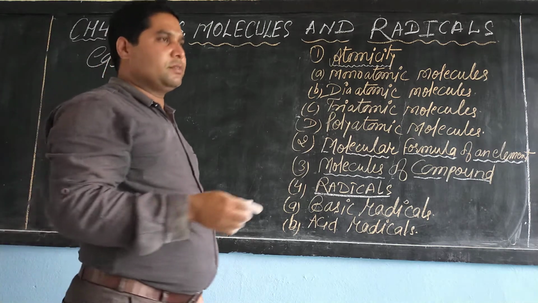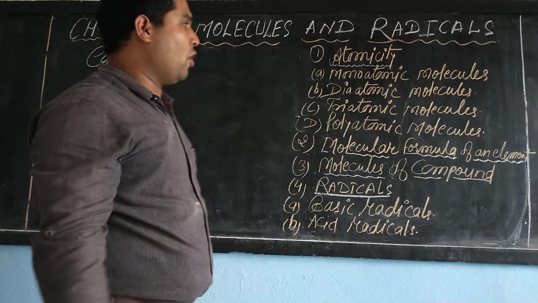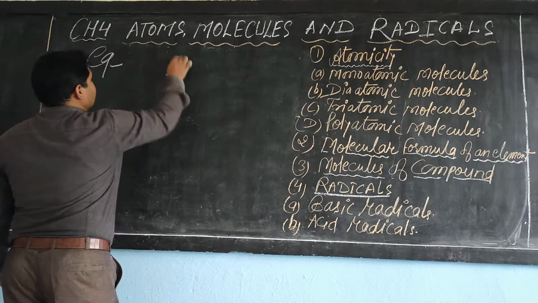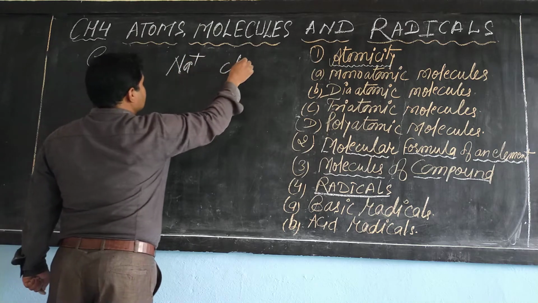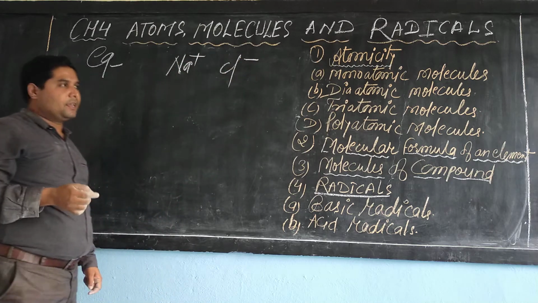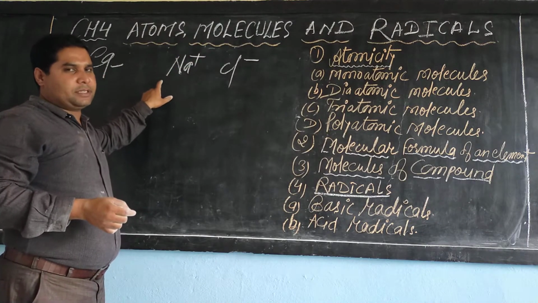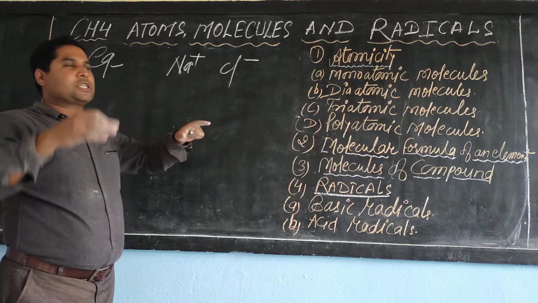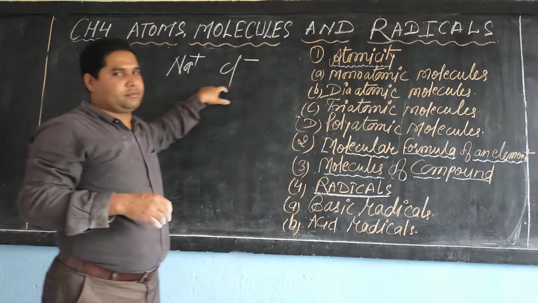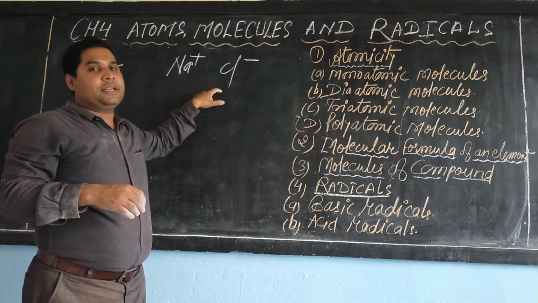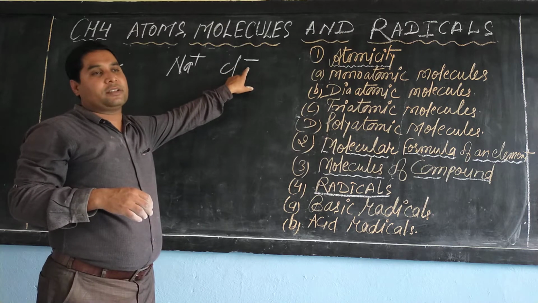Sodium and chlorine react with each other to form NaCl. Sodium plus and chlorine minus. Means here the sodium atom loses an electron and gains a positive charge, whereas chlorine gains the electron and gets negatively charged.